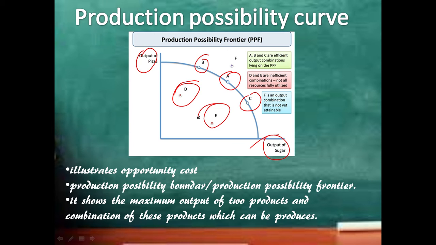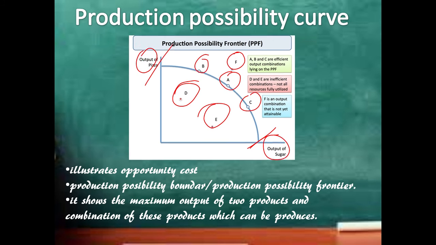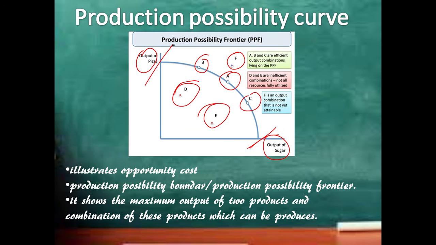And if they are thinking of producing at F, they cannot, because there are not enough resources. The production possibility curve shows the maximum output of two products and the combinations of these products which can be produced. Here is a detailed form.